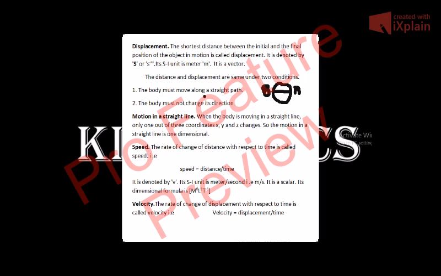Now let us discuss the third point, that is motion in a straight line. When the body is moving in a straight line, only one out of the three coordinates x, y and z changes. Suppose the body is moving along the length of the room, then only one coordinate, that is x, changes, y and z do not change. Similarly, if the body is moving along the breadth of the room, then only y changes, x and z do not change. Or if the body is moving along the height of the room, then the z coordinate changes, x and y do not change. So in all the cases, the body is moving along a straight line.